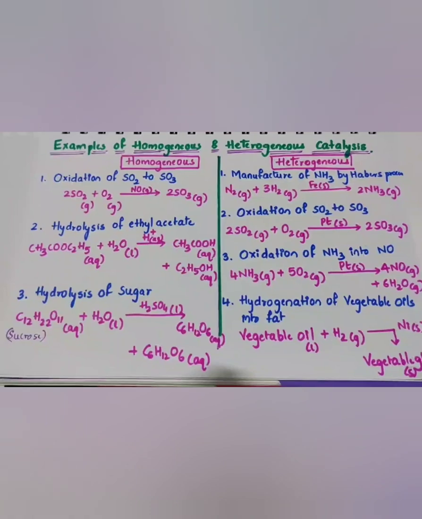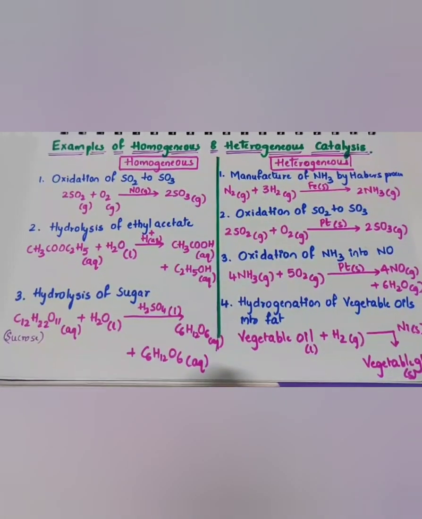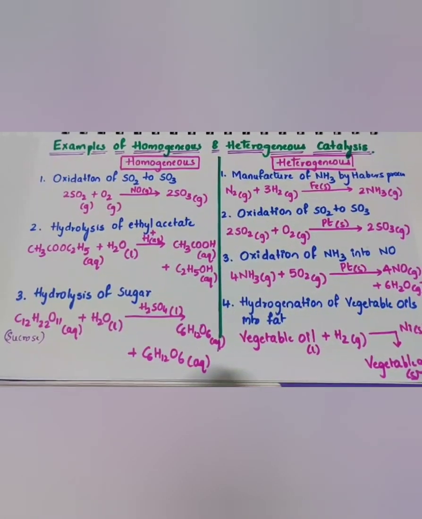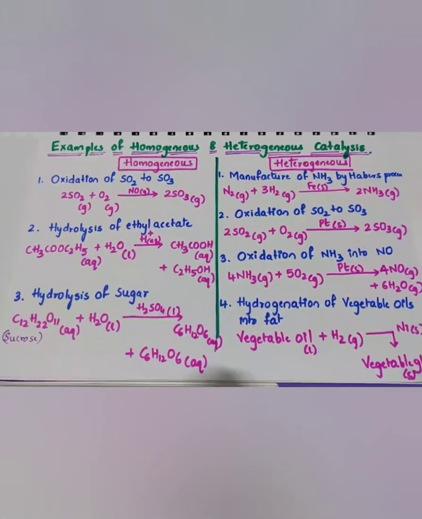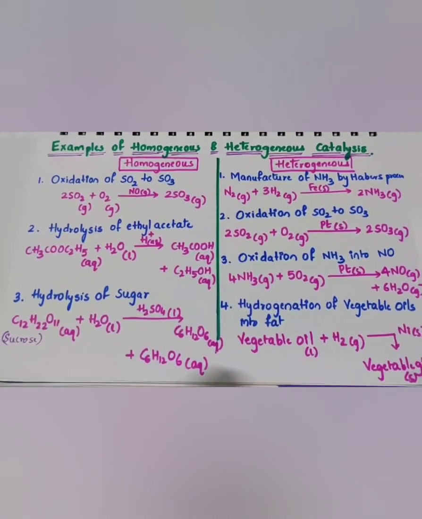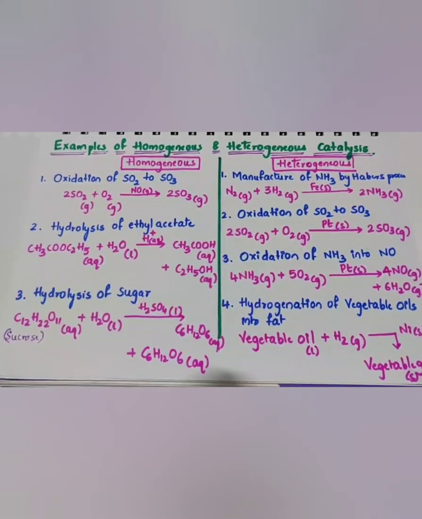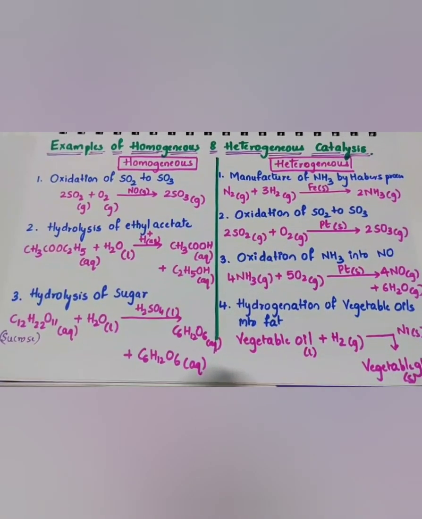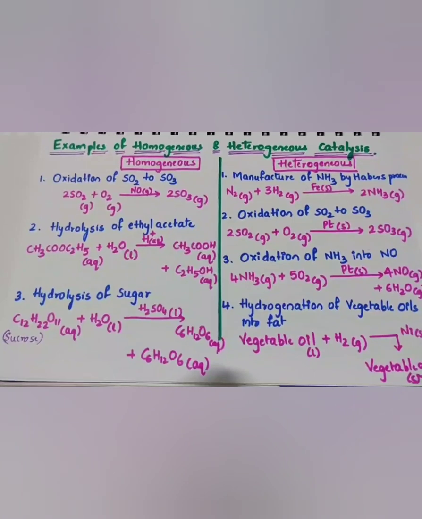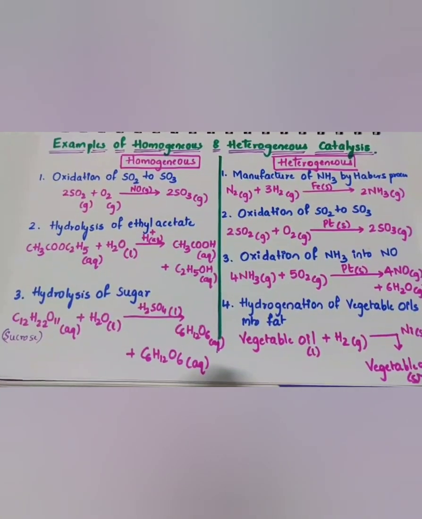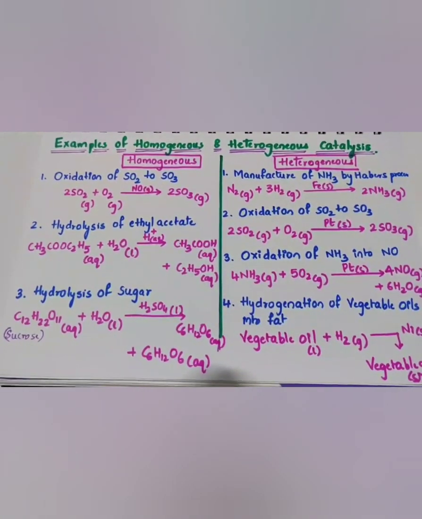So homogeneous is what? If the reactants and the catalyst are in the same phase, then we call it homogeneous catalysis. Coming to heterogeneous catalysis: manufacture of ammonia by Haber's process. Here the reactants, nitrogen and hydrogen, are both in gaseous state.